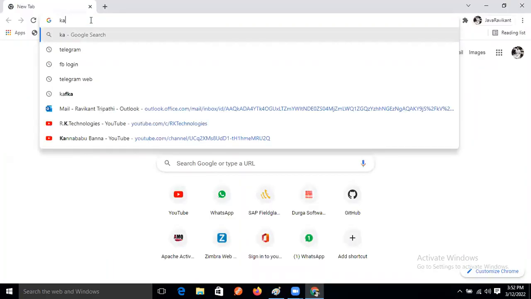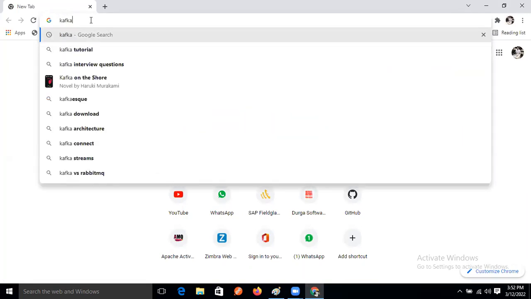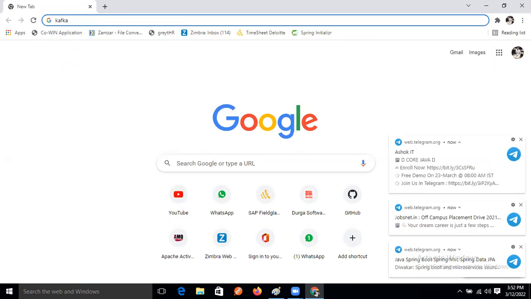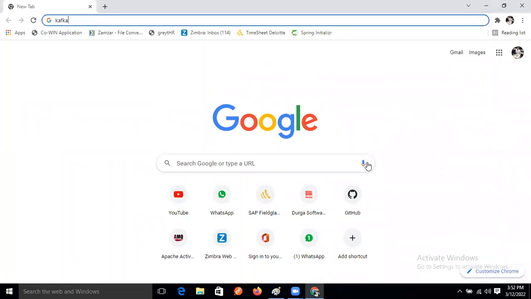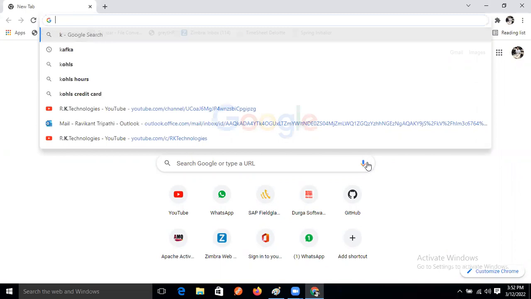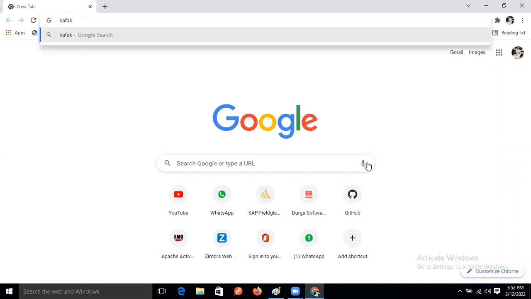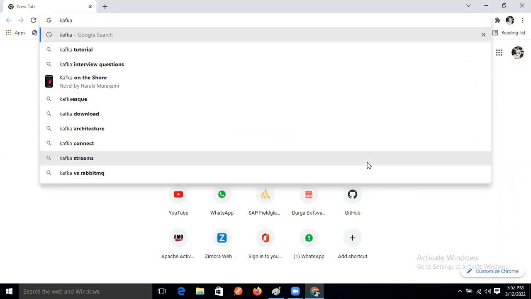Download Kafka. Go to Apache Kafka downloads or kafka.apache.org, right?